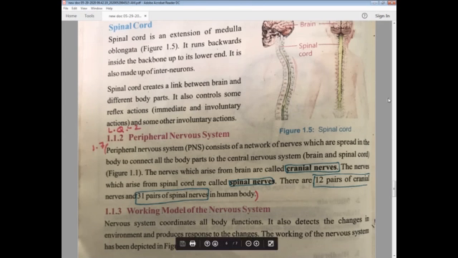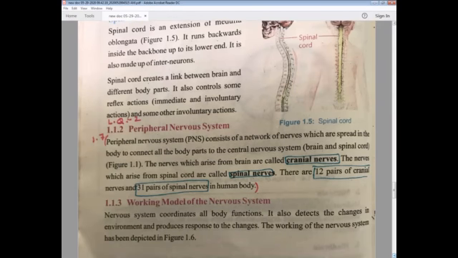Okay, moving on to the next one, the working model of the nervous system, how it works. It's all the same. I have told you previously that the nervous system coordinates all body functions. It also detects the changes in the environment and produces a response to the changes. The working of the nervous system has been depicted in the unit.